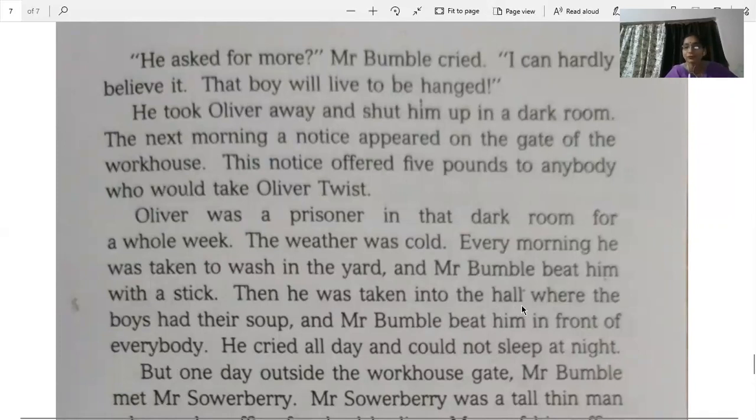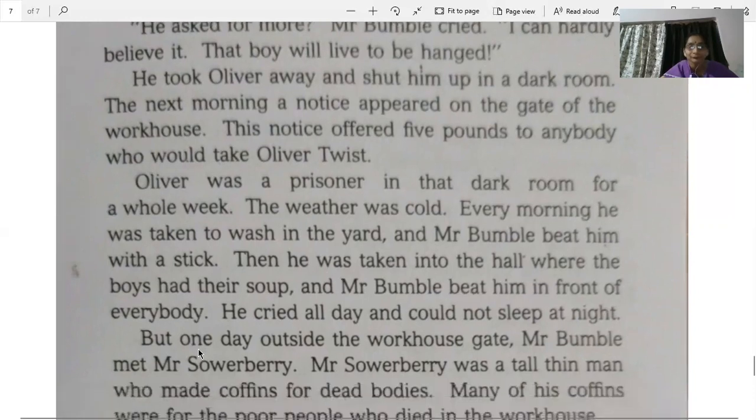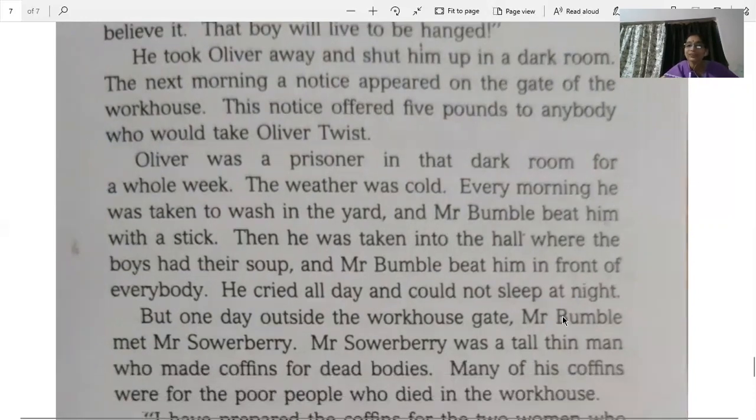Then he was taken into the hall where the boys had their soup and Mr. Bumble beat him in front of everybody. And after he was given a bath, he was taken to the hall where all the boys were sitting having their soup and he was beaten in front of the boys also. Now, why was he beaten in front of the boys? So that everyone can see that this is what will happen if you ask for more soup. He cried all day and could not sleep at night.